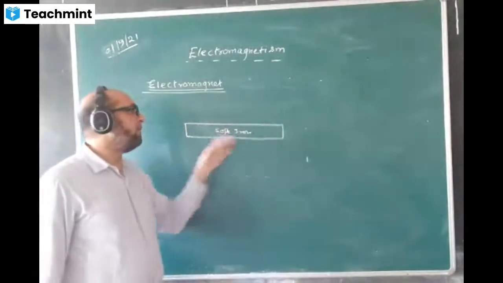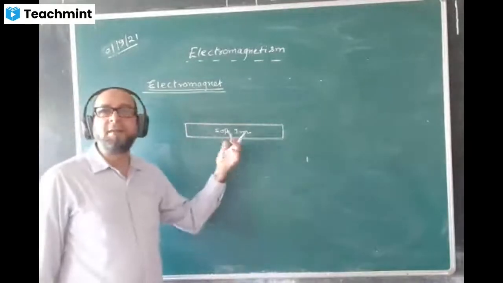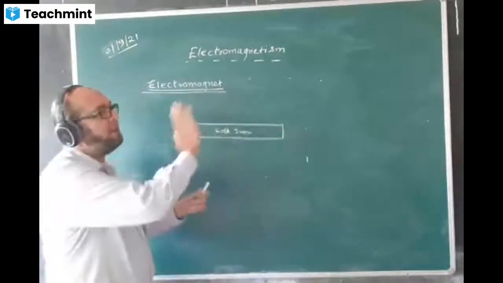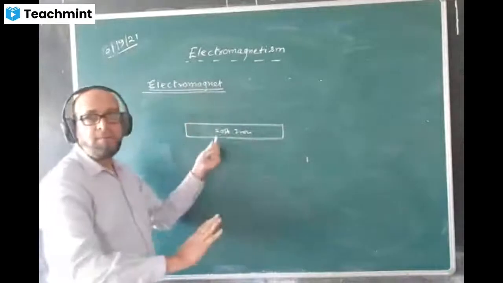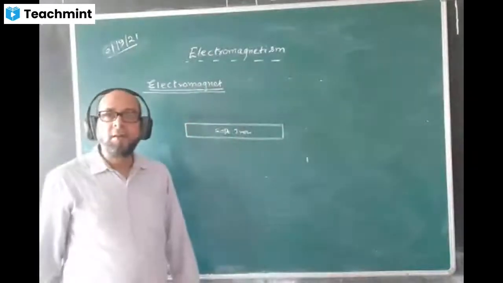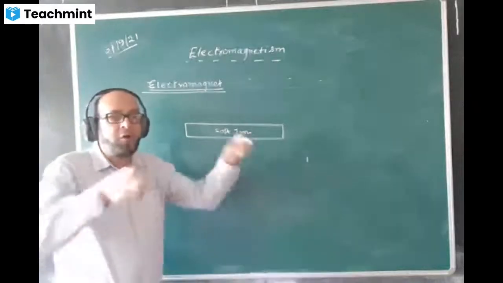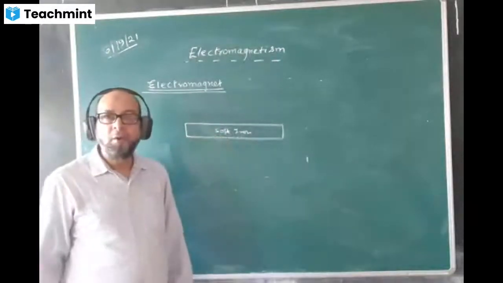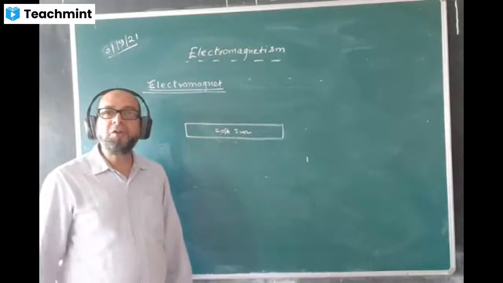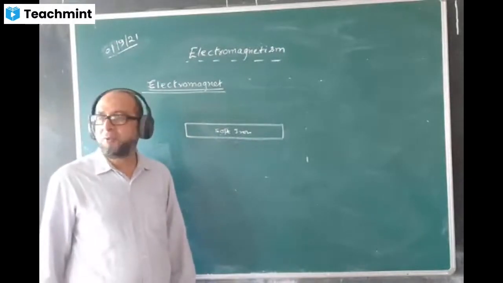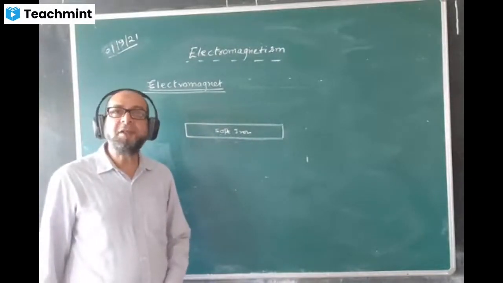I'll give the shape of a rectangular bar, which will be a bar magnet. If you take it in the form of a circle, it is a circular electromagnet. If you take it in the shape of a horseshoe, it will be a horseshoe electromagnet. The shape is yours. You can change it to any shape.